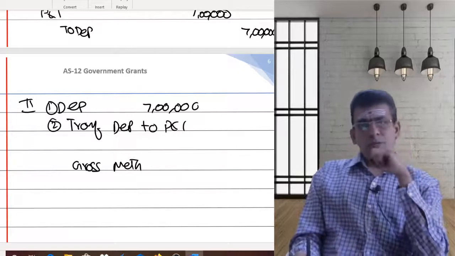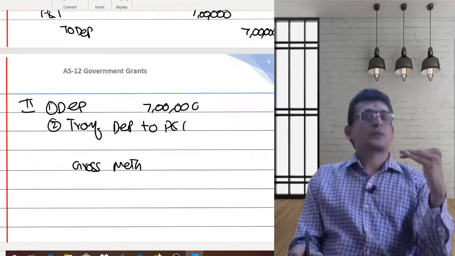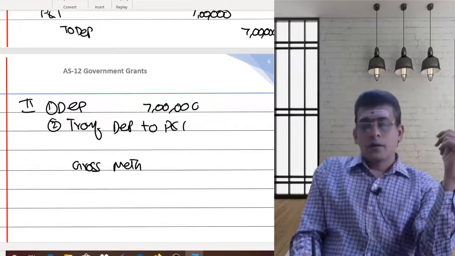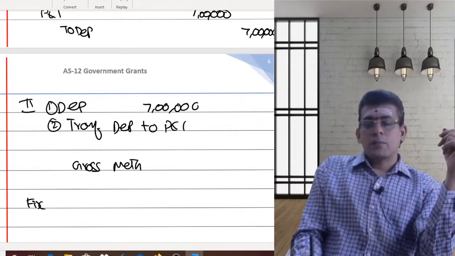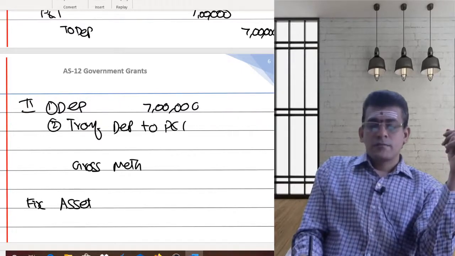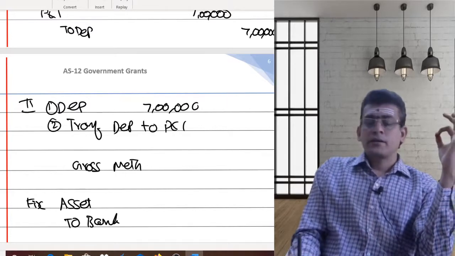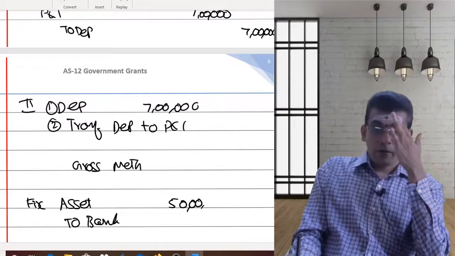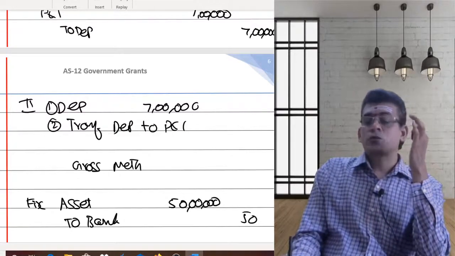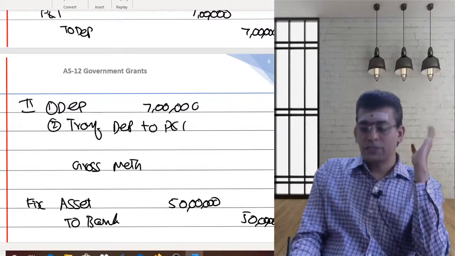So what the gross method says, recognize your asset at cost. Then how do I do this? As you are purchasing your fixed asset, the fixed asset account will be debited, so the bank account will be credited with what? With the cost of the asset, which is nothing but your 50 lakhs rupees. Done with the first entry.